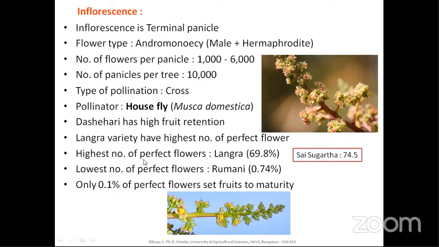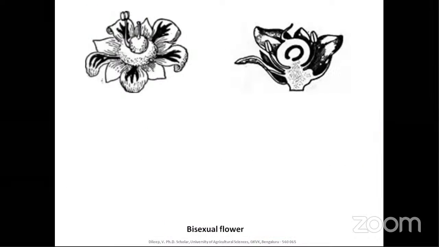Only 0.1% of the fruit set matures. Even though only 0.1% of the fruit set matures and develops into fruit, it is known as a bumper crop. I forgot to mention this point in the PowerPoint. So what is a bumper crop in mango? If even one fruit in the panicle sets and is retained through maturity, it is known as a bumper crop. That means it is a bumper harvest.